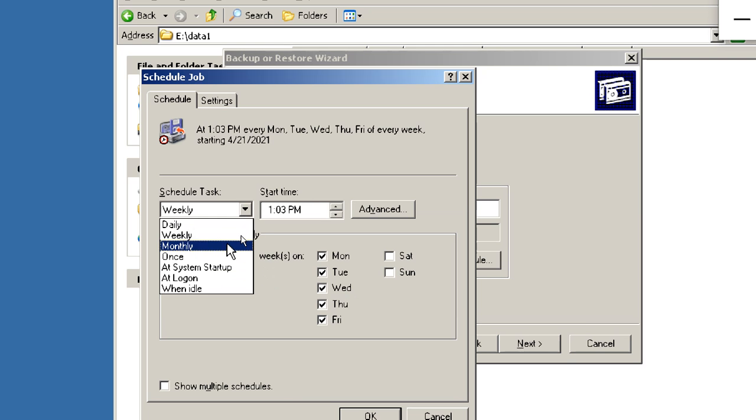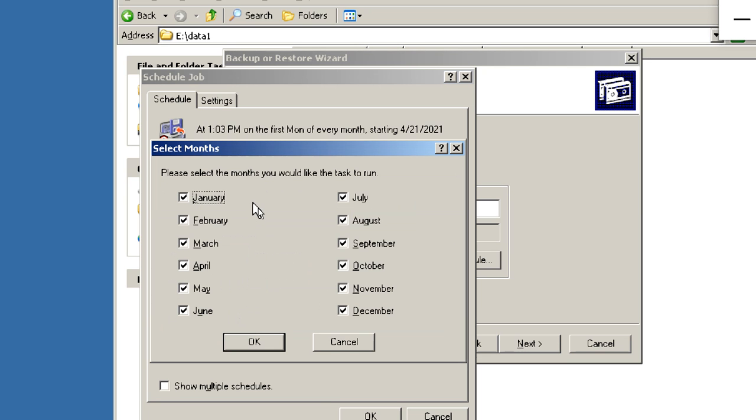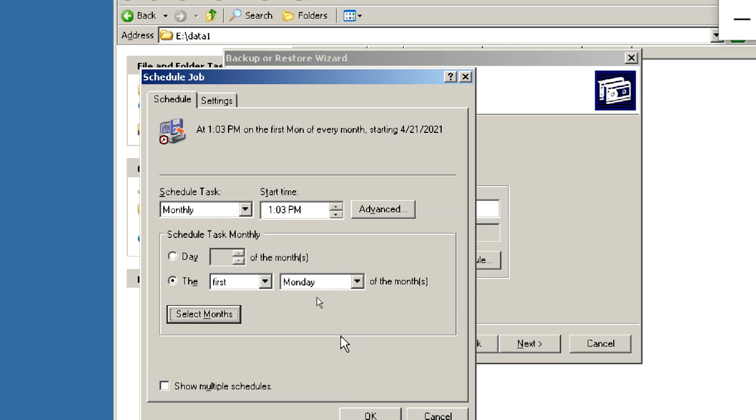right? Monthly, which month you want to take it. Okay. So time, date, and which month. On month, every month, or all months, or a specific month. Okay, all months you want to take a first Monday, or a particular day, also you can do it.